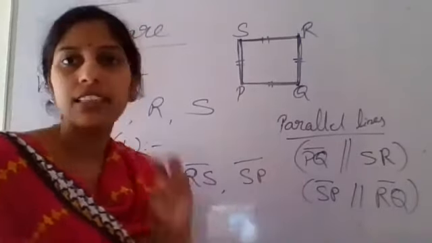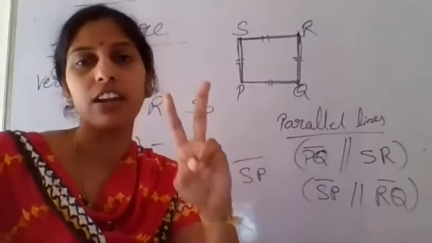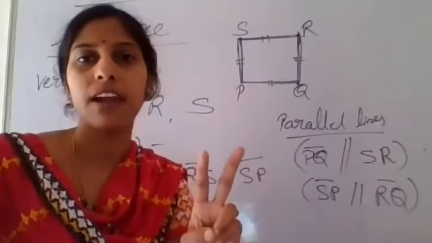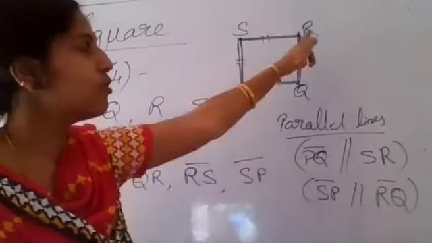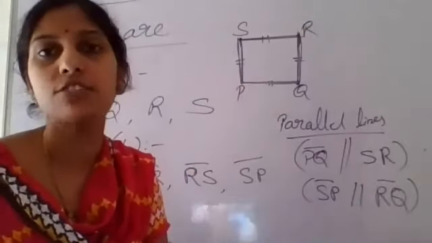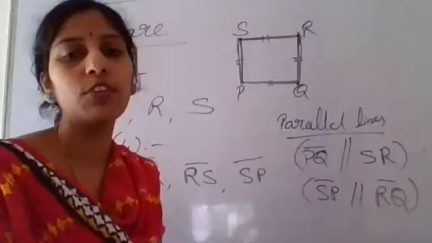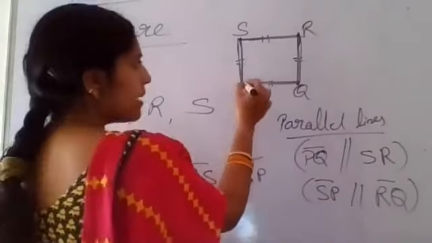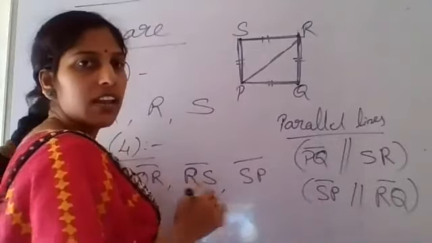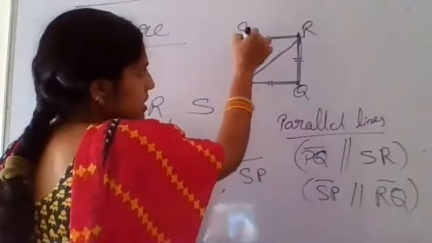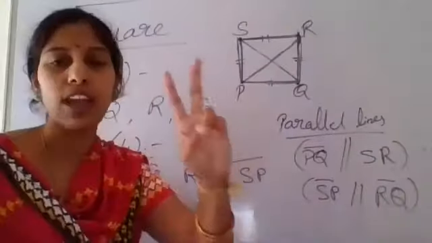Okay. Now next, there will be two diagonals in the figure. Just before, I said what a diagonal means: when you join the opposite vertices, you get a line segment. Such a line segment is called a slanting line. Okay, now you keep on mute. Now see here, I am joining P and R. This is one line segment, this is one diagonal. And one more diagonal I get by joining these two opposite vertices. There are a total of two diagonals in the rectangle and in the square.